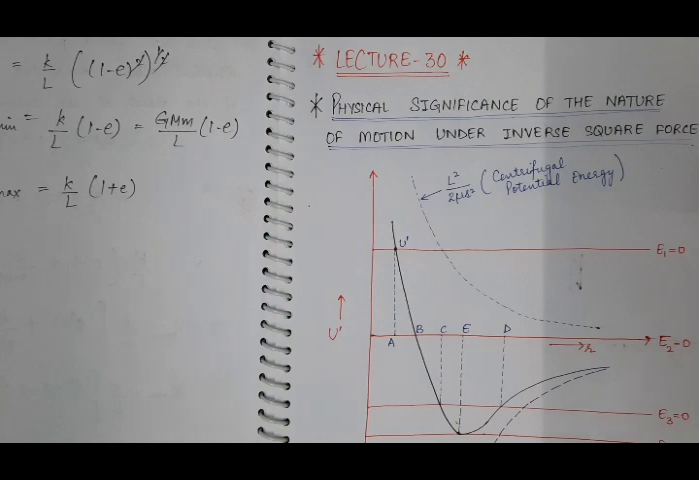particle. So from the total energy of the body under the inverse square force field, we can obtain the shape of the trajectory of the path followed by the particle. So what will be its physical significance?